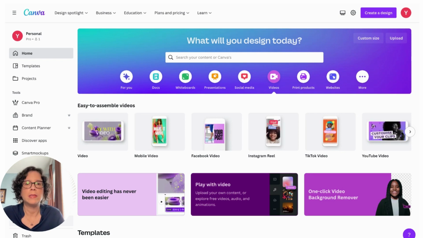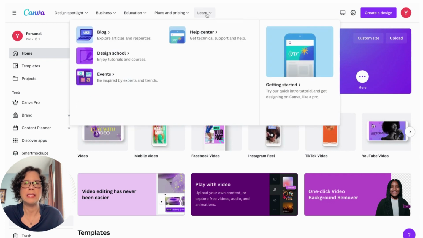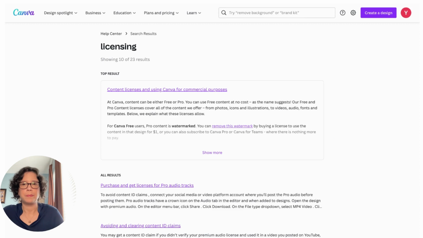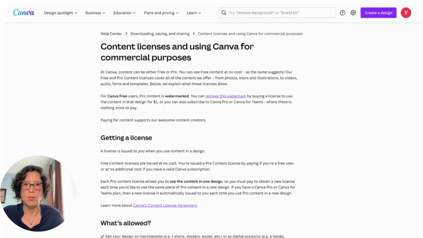So I'm gonna go on the home screen, and as you can see, there's a button called Learn in here. We're gonna go ahead and click on Help, and then type licensing. Again, this is the latest and greatest information regarding how to use their license for commercial purposes. I had a very lengthy conversation with them regarding this because I truly wanted to understand how to use it. It's very confusing. There's a lot of people going back and forth about this, so today we're gonna debunk this, right? Let's go further into this.